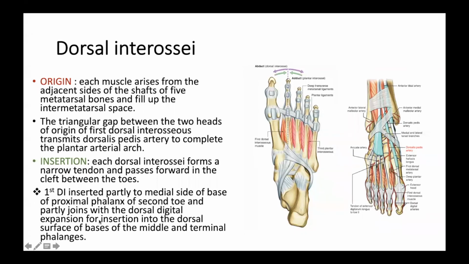Dorsal digital expansion is nothing but modified deep fascia, which extends from the extensor tendons. So this is a hood-like expansion which is called the dorsal digital expansion.